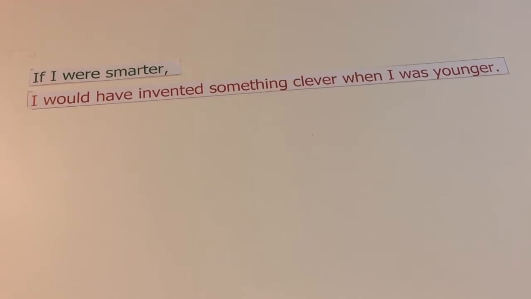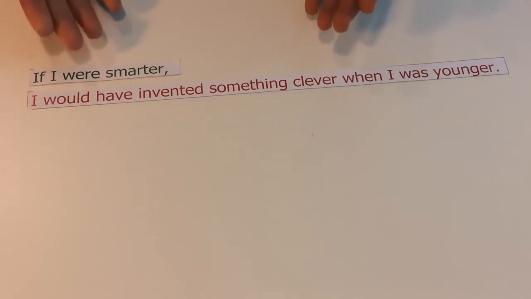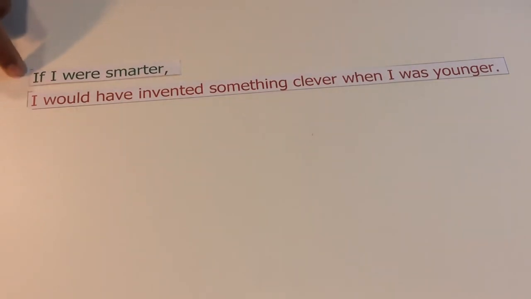Did you get it? Now, let's see what happens if we try to make a second, which is a present, affect the past, which is a third. If I were smarter, I would have invented something clever when I was younger. It can. Now we have a present theory with a past result. This can be a little bit difficult to understand until you realize that if I were smarter is the same as saying I am not smart, which is present simple.